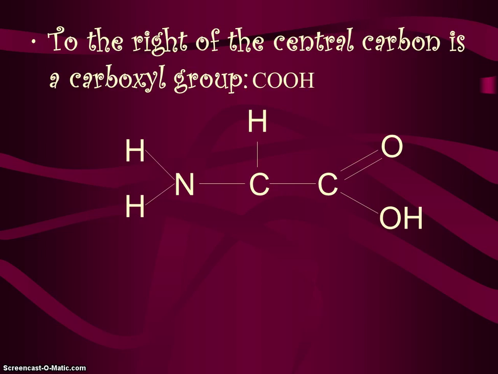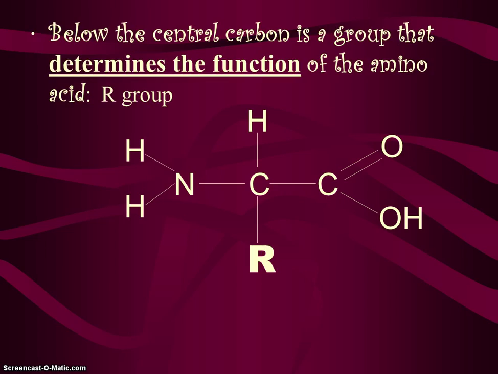And then what tells the protein what to do? Well, this last part is called the functional group. This functional group is going to tell the protein what function it's going to carry out. So this is the whole structure of an amino acid. Notice on the left you have the nitrogen, which should be a big indicator that we're looking at an amino acid structure.